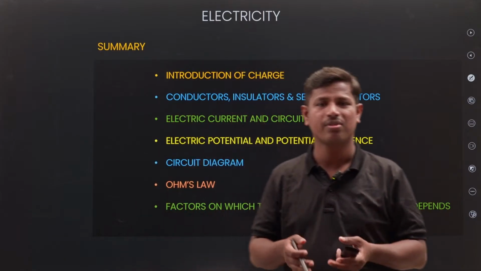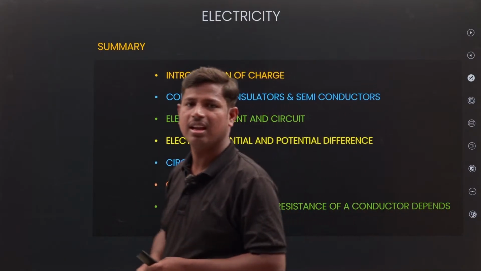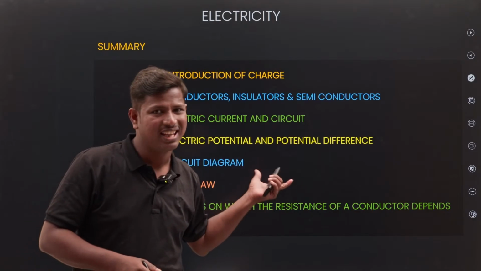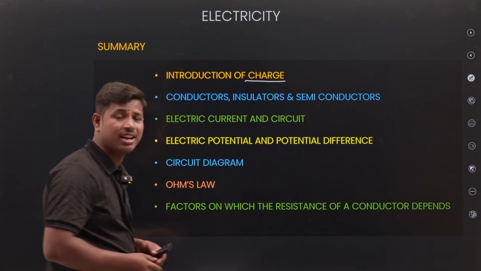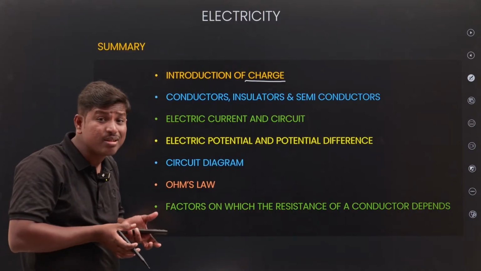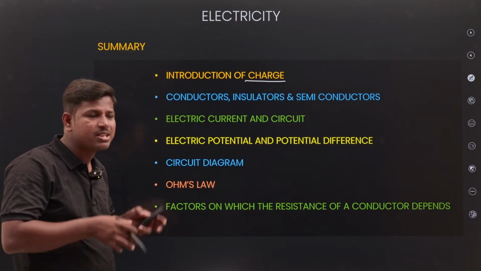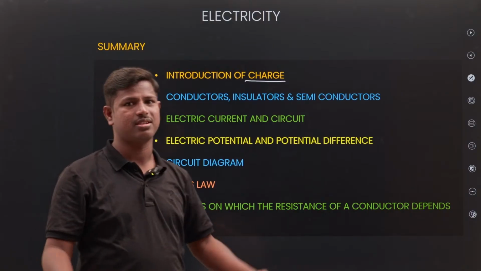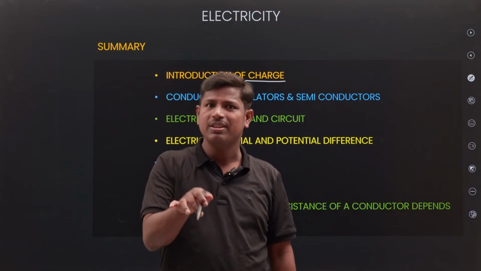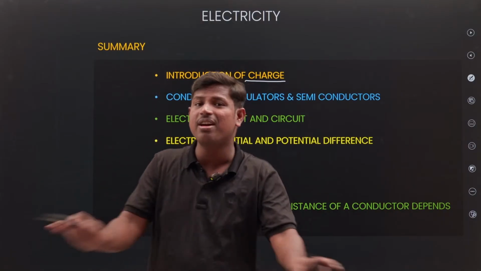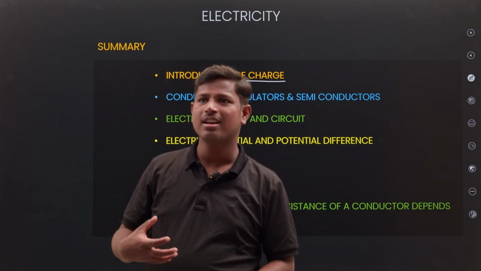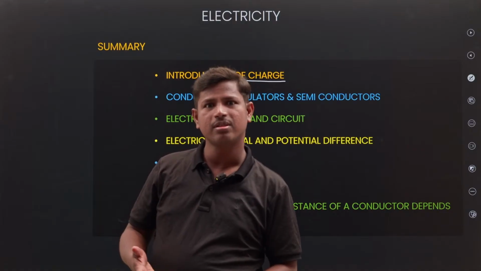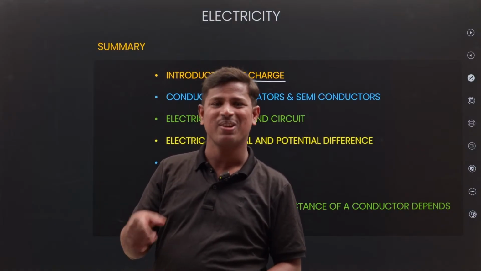Summary: what we discussed in today's session. Just a quick recap. Introduction of charge. Charge is an intrinsic property present inside matter. If there is no matter, there is no charge. Matter is present without charge also, but charge is never present without matter. For example, without oxygen I will not be present, but oxygen is present without me, right?